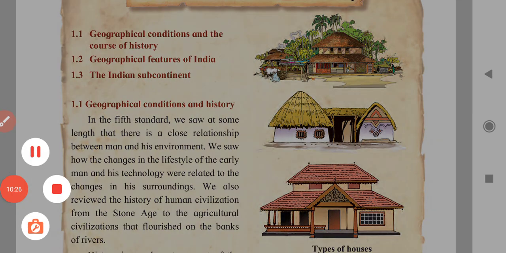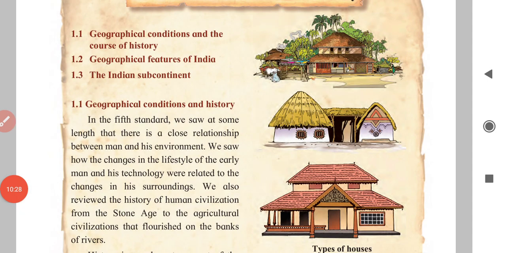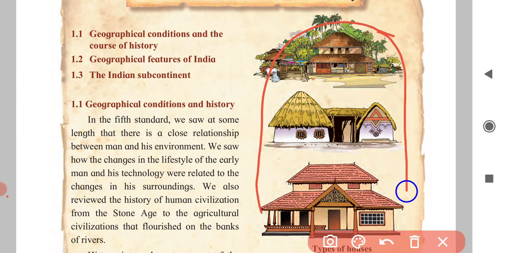Here, see, the three types of houses are given, which I have already explained. This is a very good example of how people have changed, how they have improved their technology.